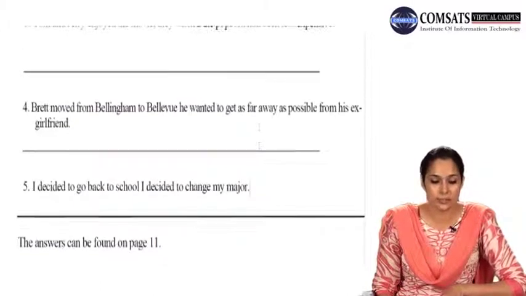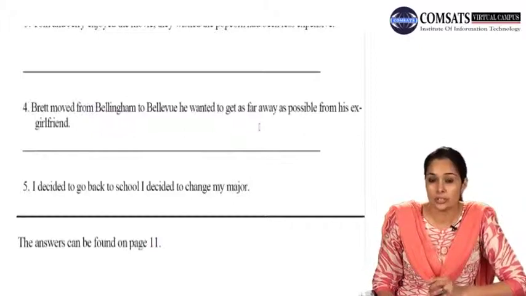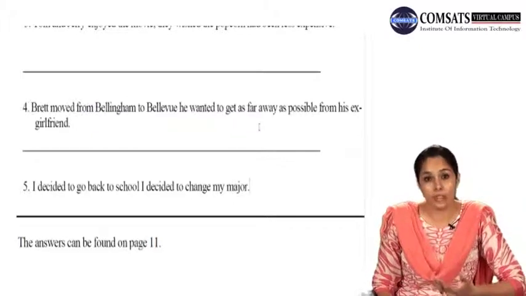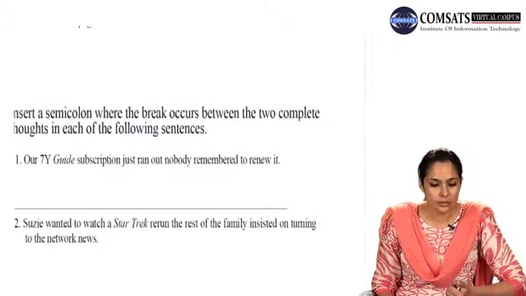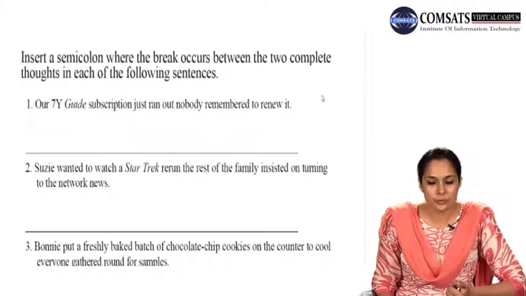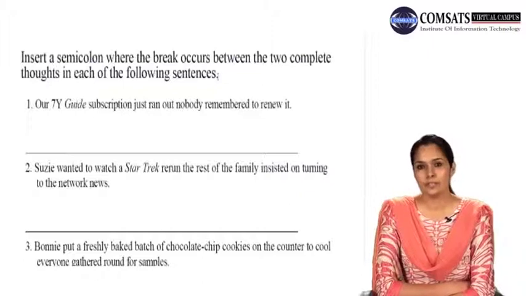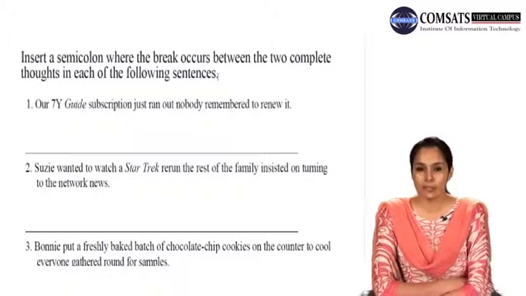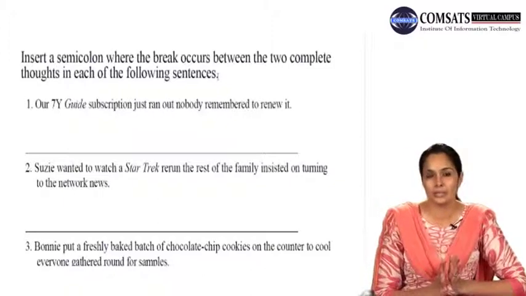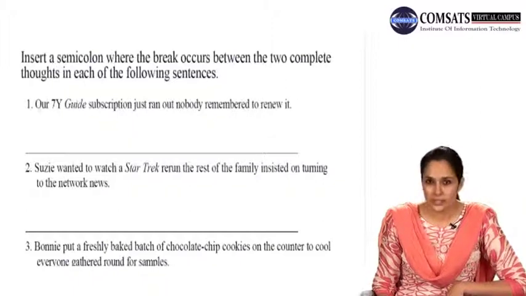Now this exercise was about picking coordinating conjunctions and adding them to sentences to make logical connections and avoid run-on sentences. Moving on to exercise number 3. Insert a semicolon where the break occurs between the two complete sentences, thoughts, in each of the following sentences. Now this exercise is about your being able to identify places where you can use a semicolon. You have to read the sentences and see where a semicolon would logically fit. Let's read the sentences and see.